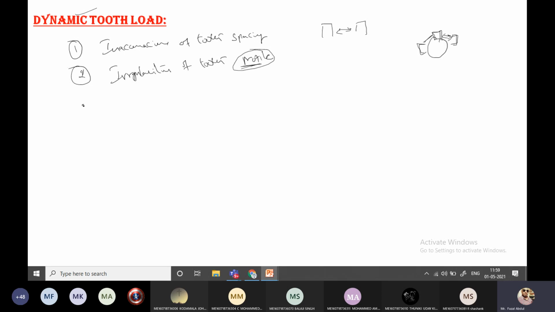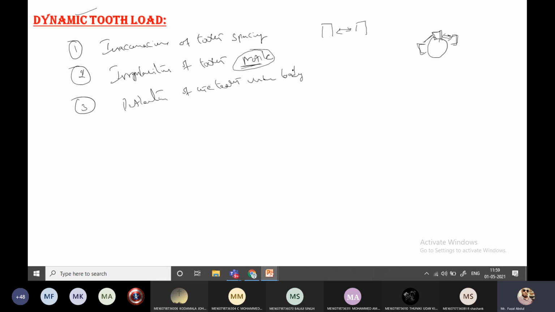And the third one is deflection on the teeth under load. Under loading, if there are deflections on the gear wheel, then again a dynamic load acts on the teeth.